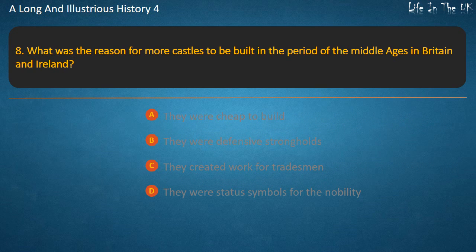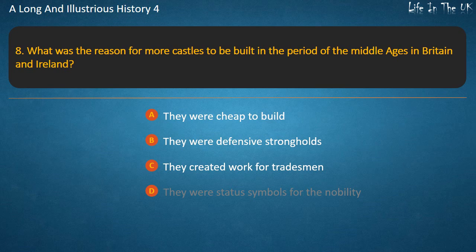Question 8. What was the reason for more castles to be built in the period of the Middle Ages in Britain and Ireland? They were cheap to build. They were defensive strongholds. They created work for tradesmen. They were status symbols for the nobility. Answer. They were defensive strongholds.